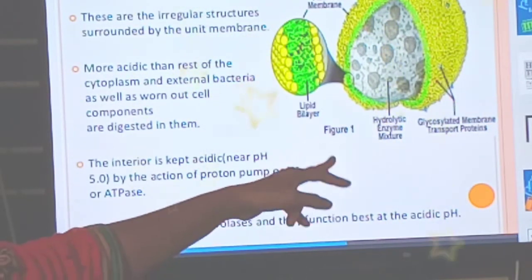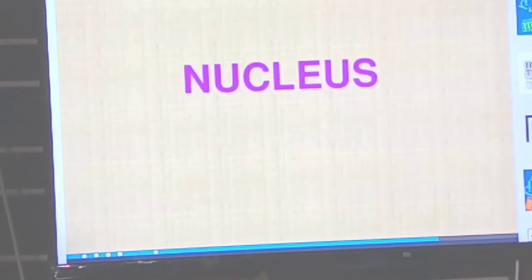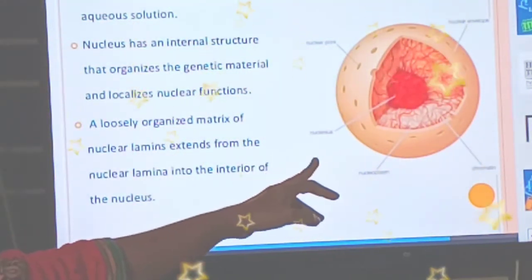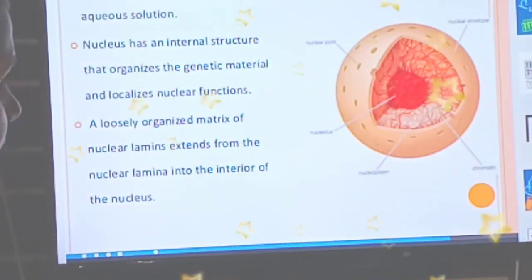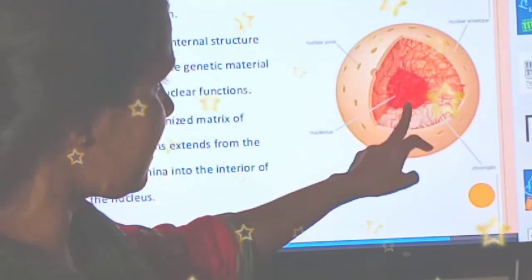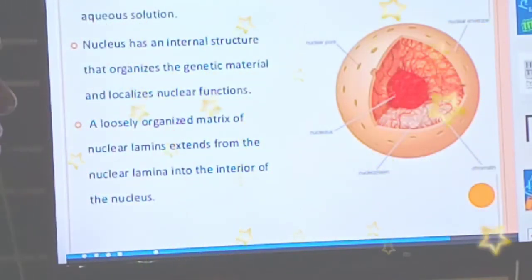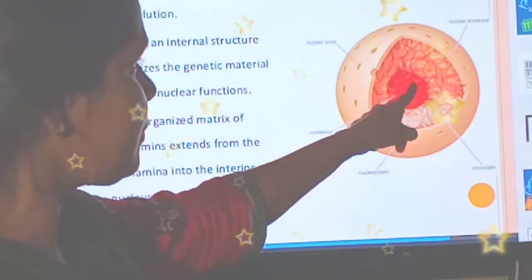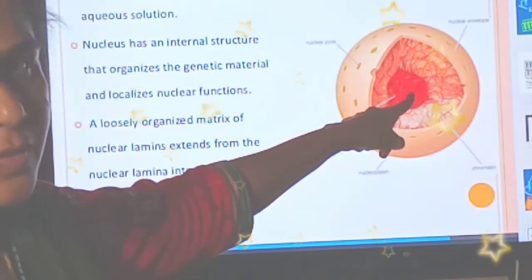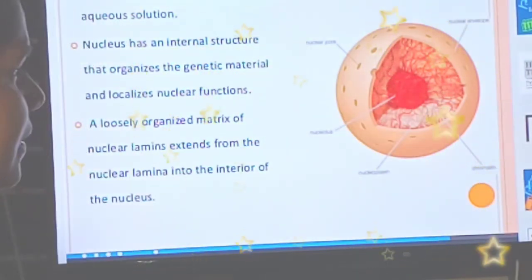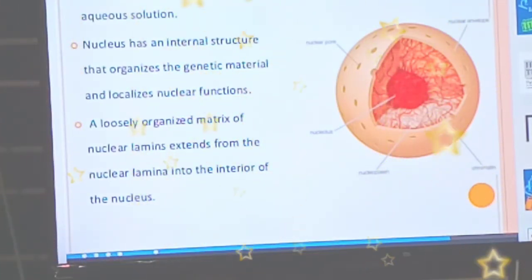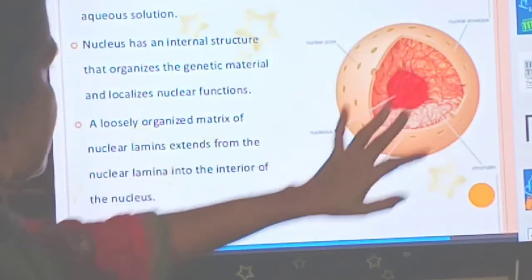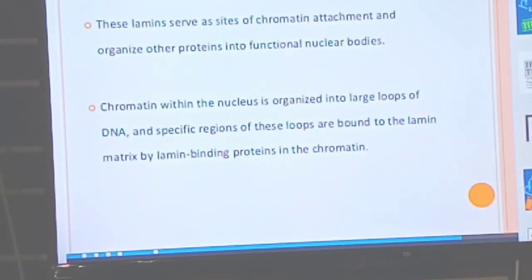Lysosomes. Lysosomes are known as suicidal bags. Next one, nucleus. Nucleus is the center brain of a cell. This is called the nucleus. There is a membrane known as nuclear membrane, and you can find thread-like structures inside, known as chromatin, chromosomes. Inside the nucleus there is a small nucleus known as the nucleolus, and inside you can find a jelly-like substance known as nucleoplasm. And small pores are present, called nuclear pores.